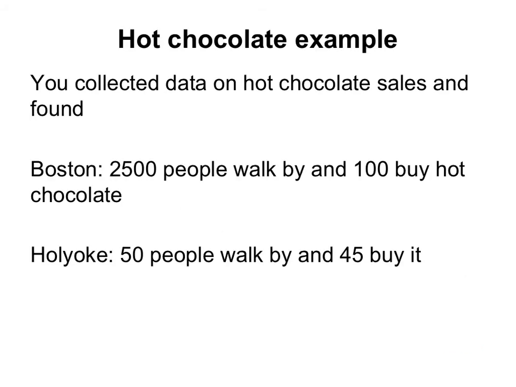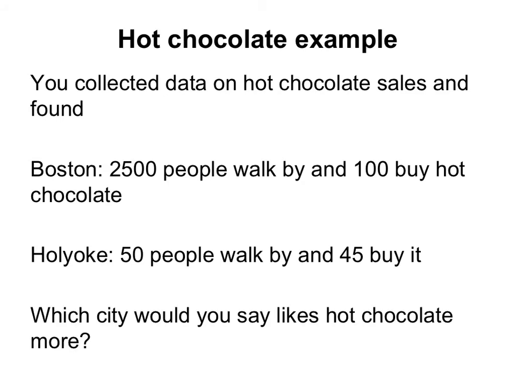So let's use an example. This is a hot chocolate example. You collected some data on hot chocolate sales and you found the following two things. In Boston, 2,500 people walked by and 100 bought hot chocolate. In Holyoke, 50 people walked by and 45 bought hot chocolate. Which city would you say likes hot chocolate more?